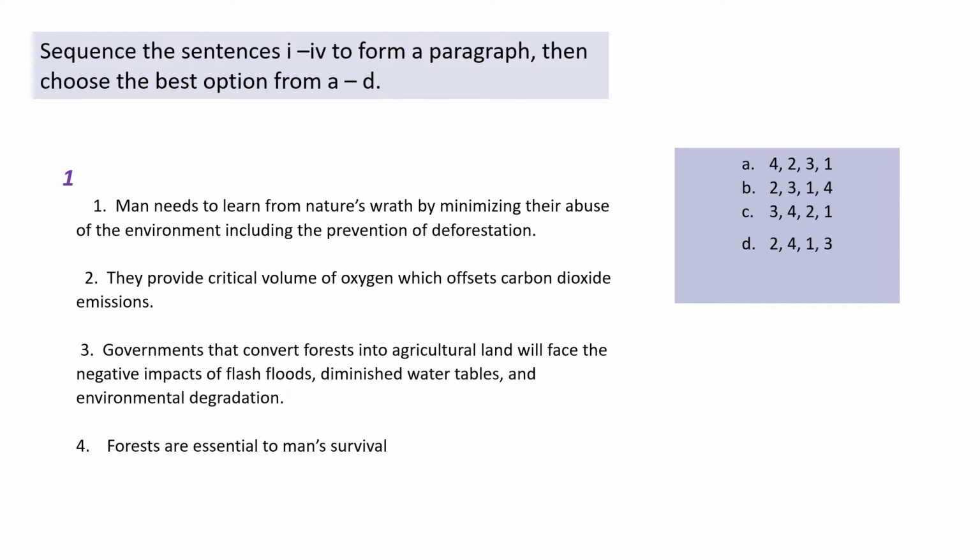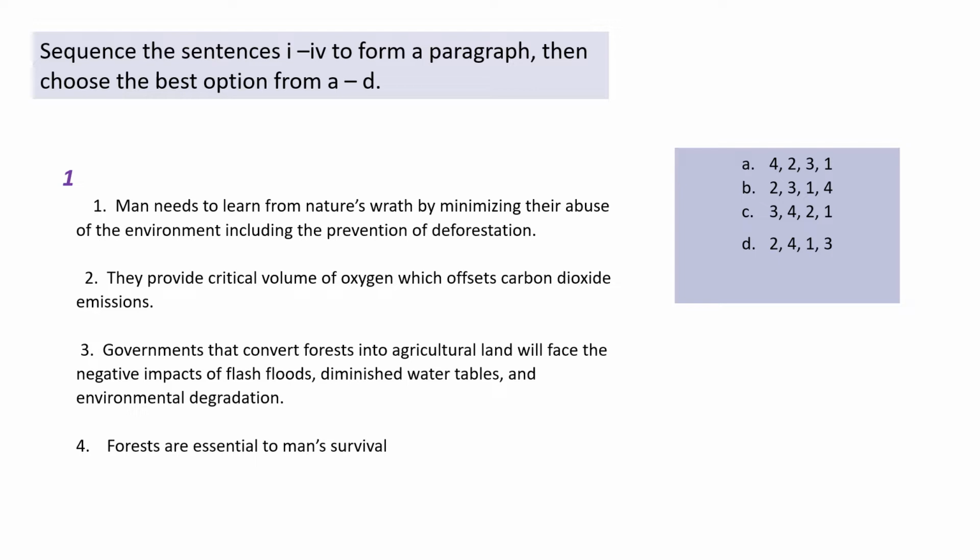So from the given four sentences, we will have to check on what could be related with respect to at least two of these. Okay, so we can start probably with forests are essential to man's survival, or we can start with the first, man needs to learn from nature's wrath. But then number two cannot be used as the first sentence because that would mean that there is a reference for a preceding sentence. Okay?